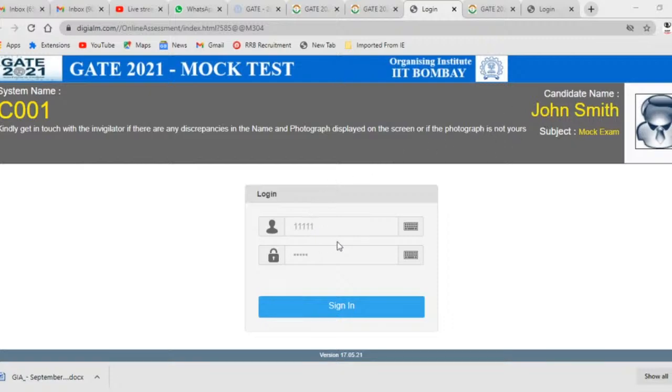Like your examination is between 9 to 12, then you have to appear and spend 3 hours, feel the experience of what kind of feeling is there, and then maintain the same. Whatever silly mistakes you're making, all these things you can improve. So this is what the mock test is for, that's why GATE official, IIT Bombay, has uploaded this paper. Okay, thank you so much.